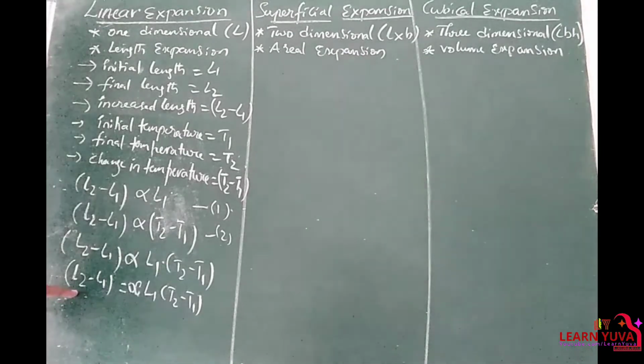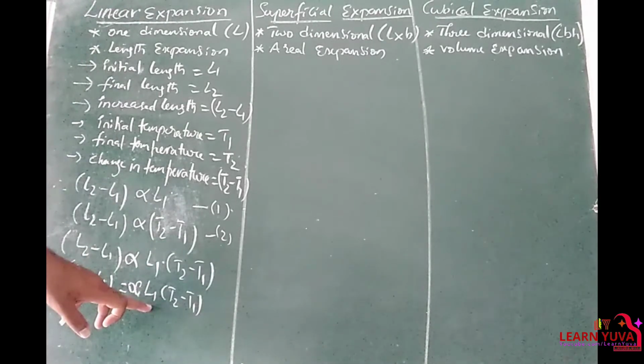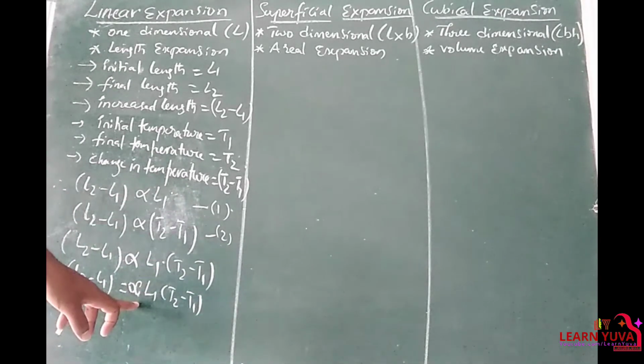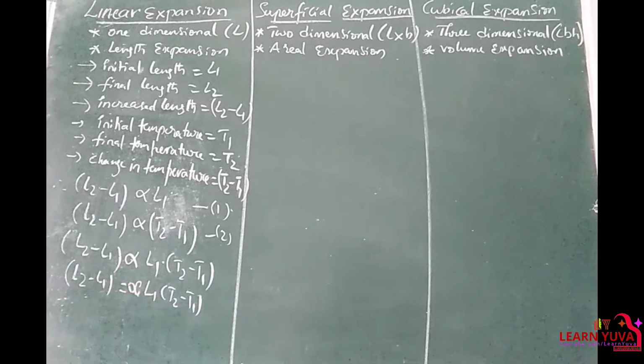So the change in length is equal to alpha into L1 into T2 minus T1, where alpha is the proportionality constant and this alpha is nothing but the coefficient of linear expansion.